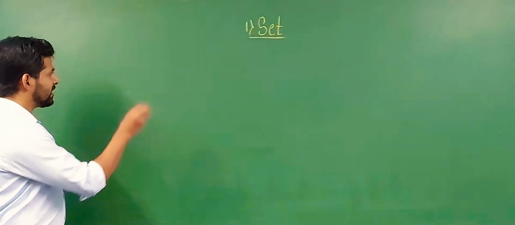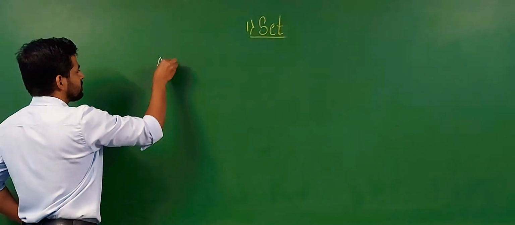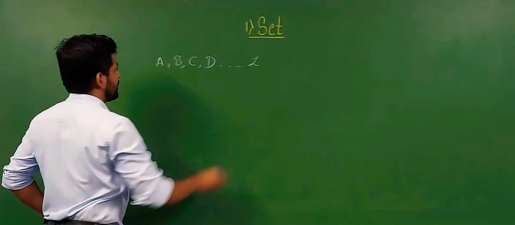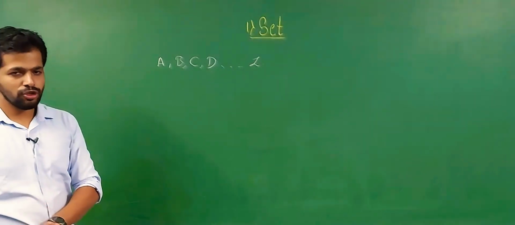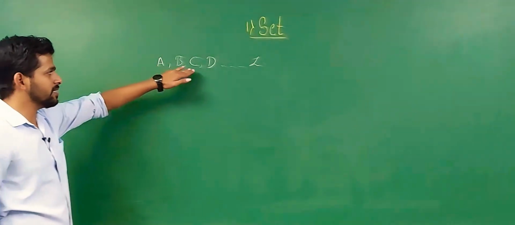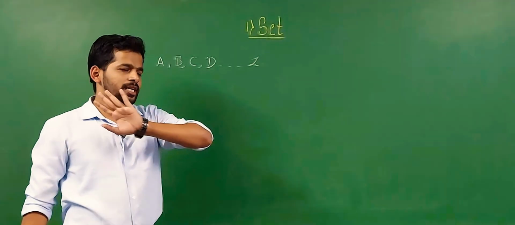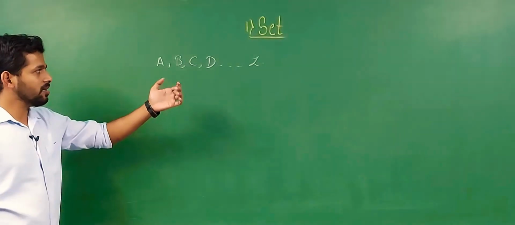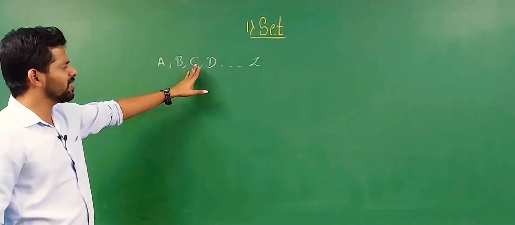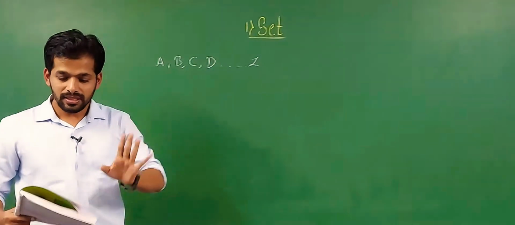Now, collections are denoted by capital letters A, B, C, D up to Z. The name of the set is denoted by a capital letter A, B, C, D up to Z. We do not take things like A, B, B, C. We have to take only a single symbol: A, B, C, D up to Z.